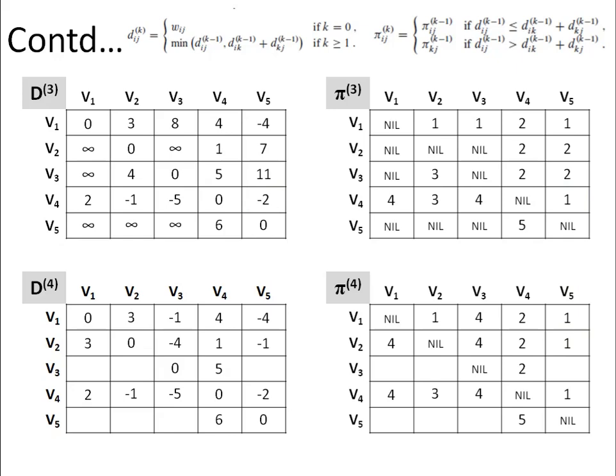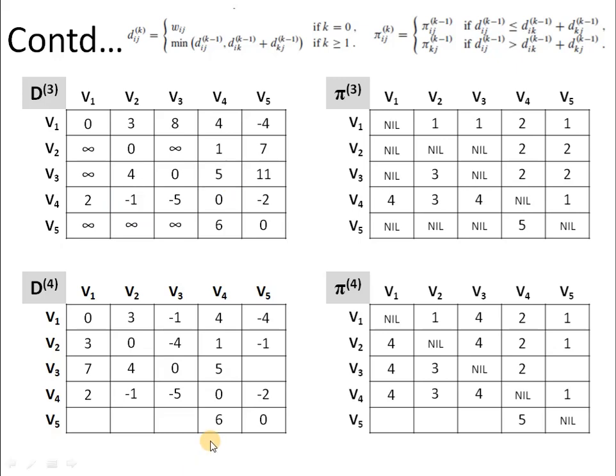Next we have to compute the distance between V3 and other vertices via vertex V4. V3 to V1 is currently equal to infinity and the path to be followed is 3 to 4 and 4 to 1. So we will get 7. So instead of infinity, we will have 7 now and the predecessor is 4. Next we have 3 to 2 and the path to be followed is 3 to 4, 4 to 2. So 3 to 4 and 4 to 2 will give us 4 again and the current entry is 4. So no change will be there.